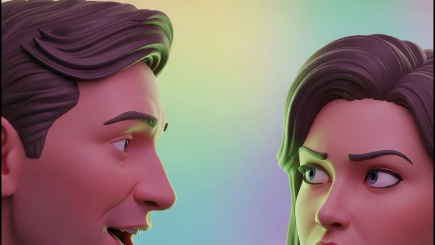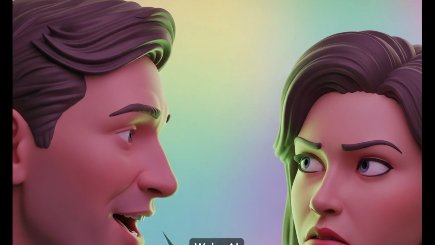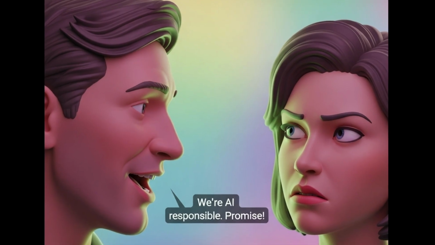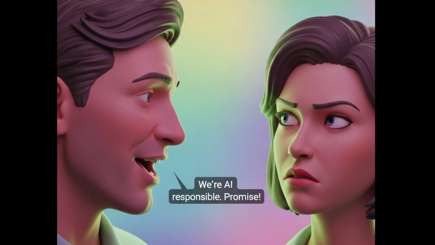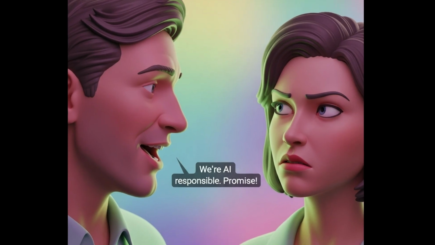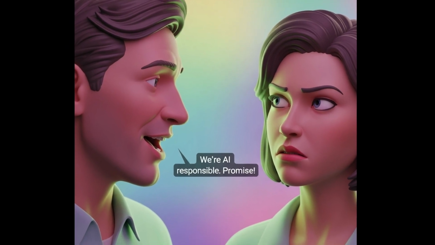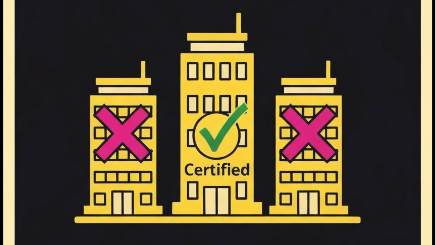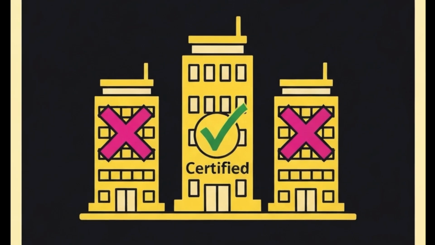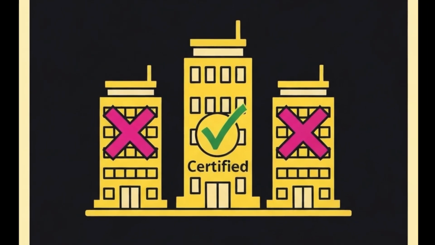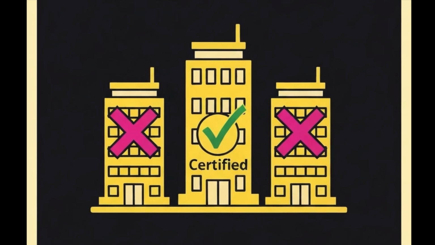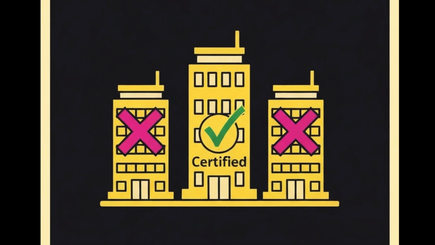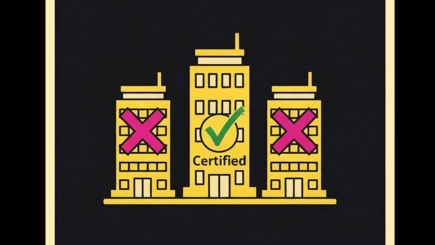When AI systems make decisions about loans, medical diagnoses, hiring, or criminal justice, society needs more than just promises of responsible AI. Certification creates a mechanism where organizations can prove their AI governance is real, not just marketing. Certified organizations can stand out against their competition as a more responsible brand, and customers can therefore make better informed choices. It's essentially a way to make responsible AI more than just a buzzword. It makes it something you can actually verify and measure.